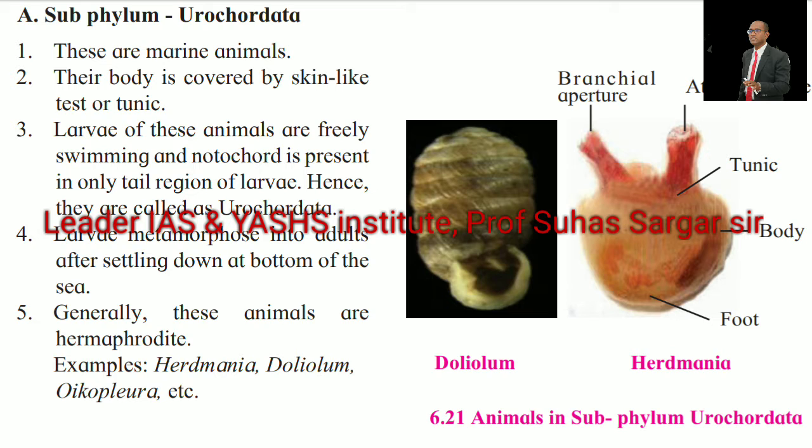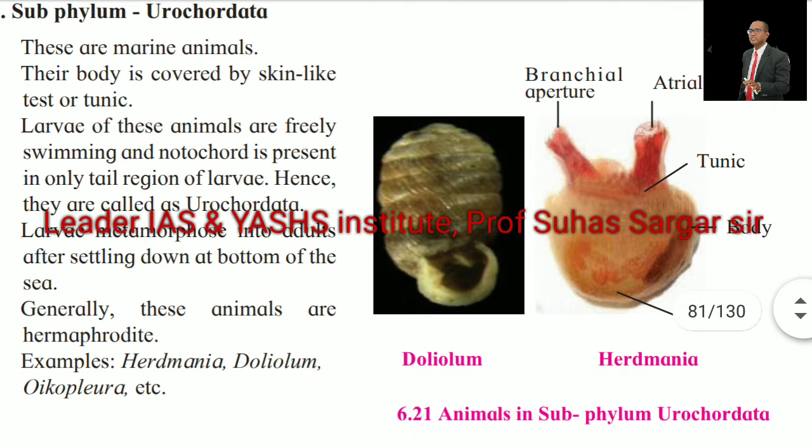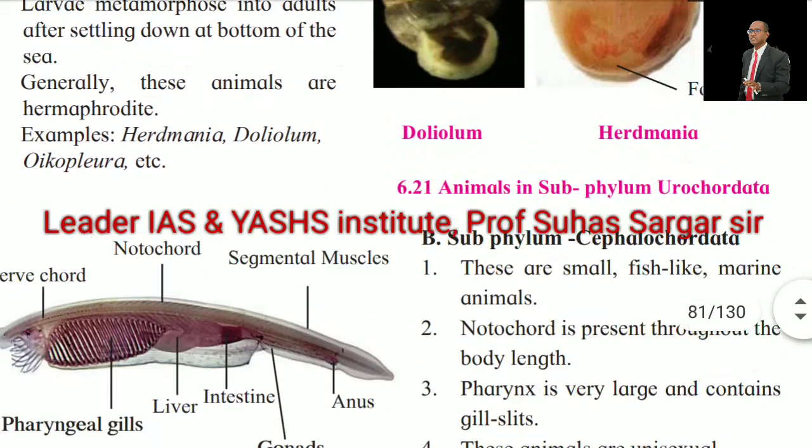Larvae of these animals are freely swimming and the notochord is present only in the tail region of the larvae. Hence, they are called Urochordata. Larvae metamorphose into adults after settling down at the bottom of the sea. Generally, these animals are hermaphrodite. Example: Herdmania, Doliolum, Oikopleura, etc. Animals in subphylum Urochordata. See in the picture Doliolum and Herdmania.